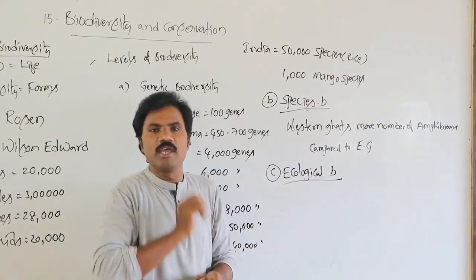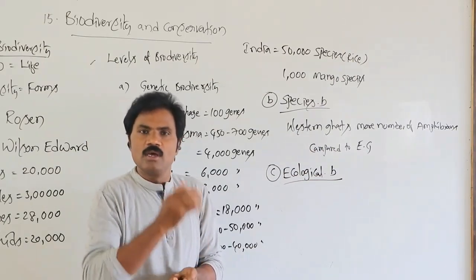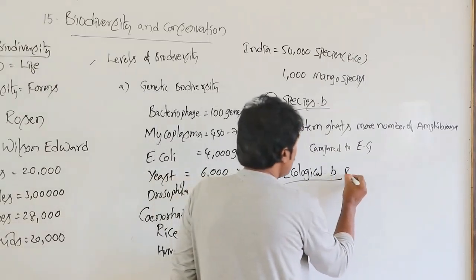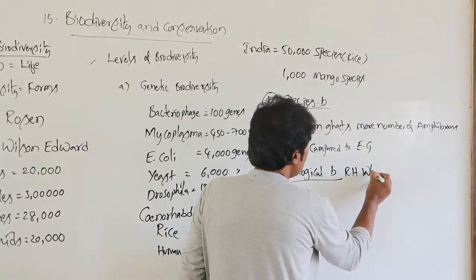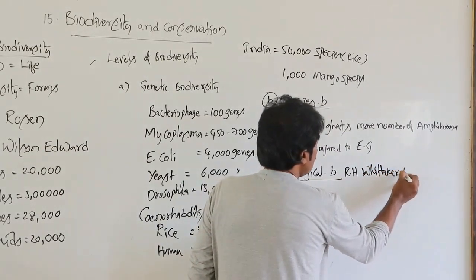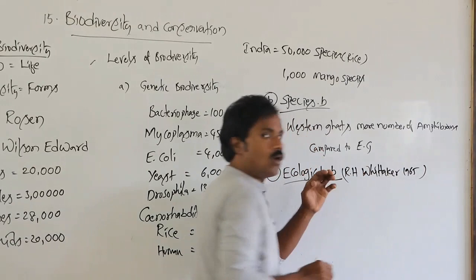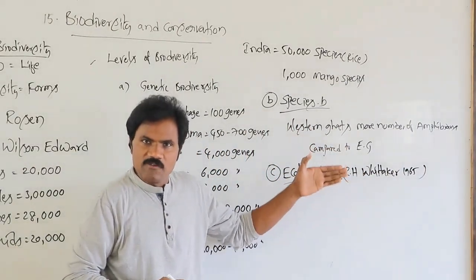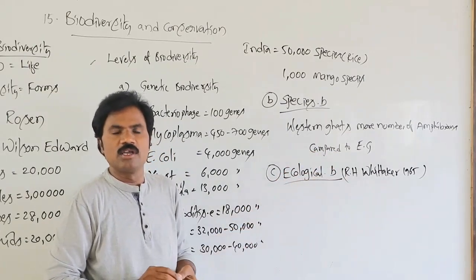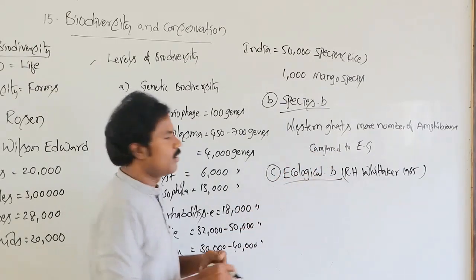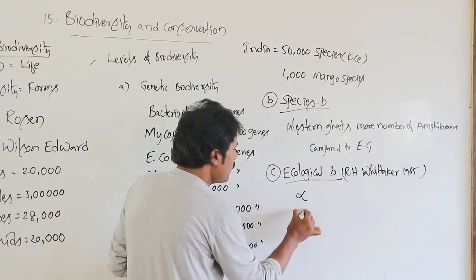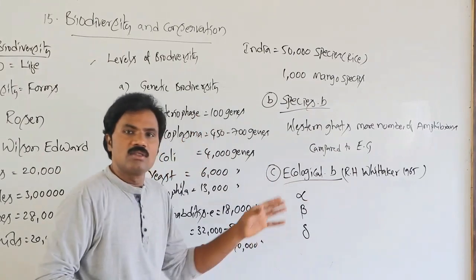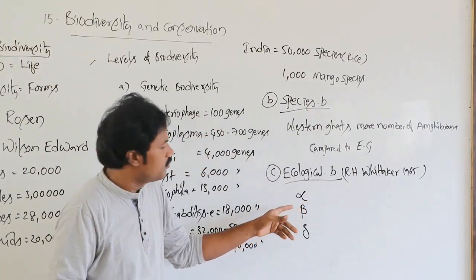According to R.H. Whittaker in 1965, he classified three different types of ecological biodiversity: alpha, beta and delta.